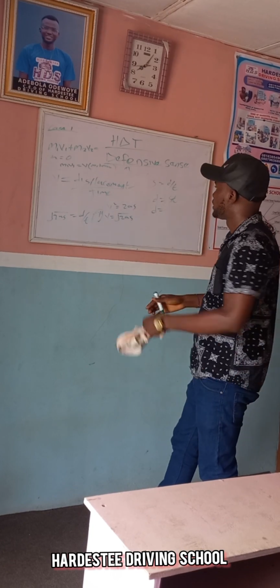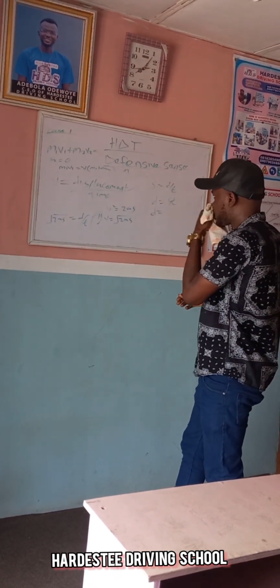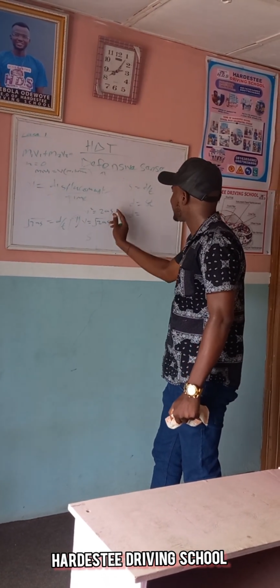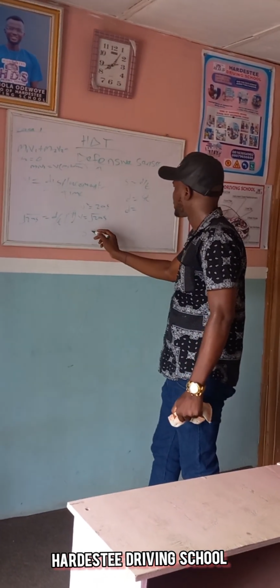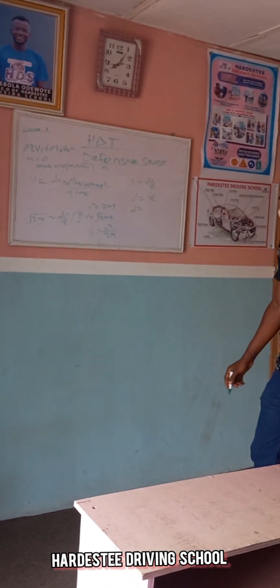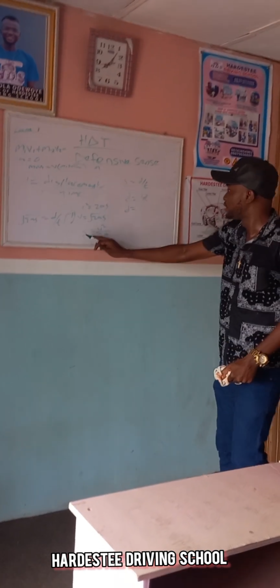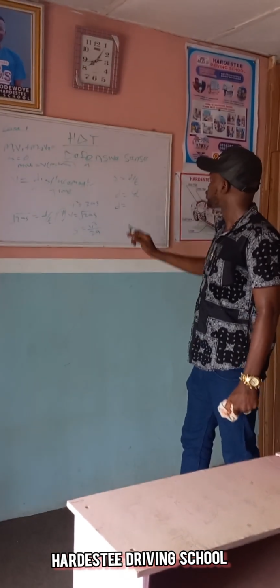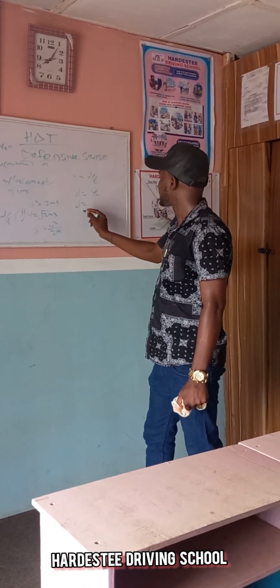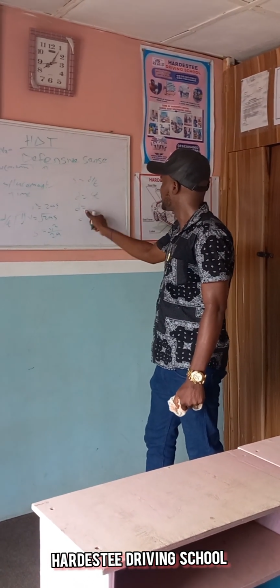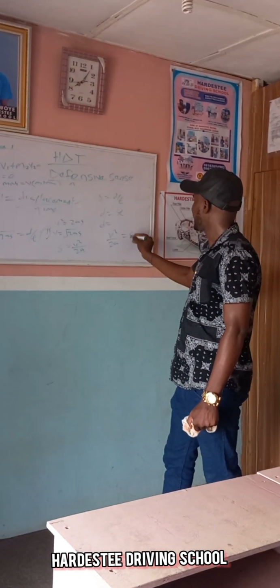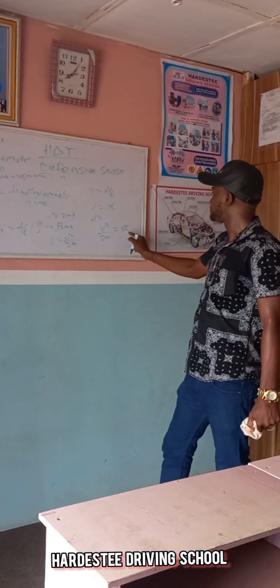Now, looking at this equation, we make distance the subject of the formula. Distance is equal to v squared over 2a. We make distance the subject of the formula in terms of speed: v squared over 2a. Now, substituting it here, because this one is speed and this one is distance, v squared over 2a equal to s t.